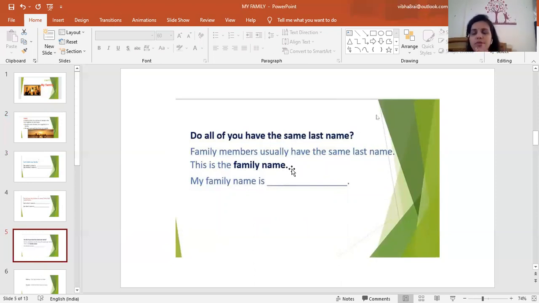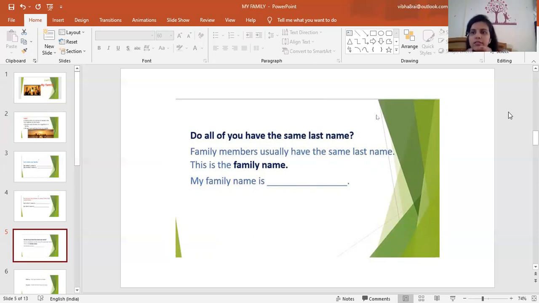Suppose I take one example, like your name is Aryav Avasthi. So, Avasthi is the family name. Like my name is Vibha Rai. So, what is my family name? Rai. The last name is known as your family name. So, we have different types of family names, but all the members in the family have the same last name.